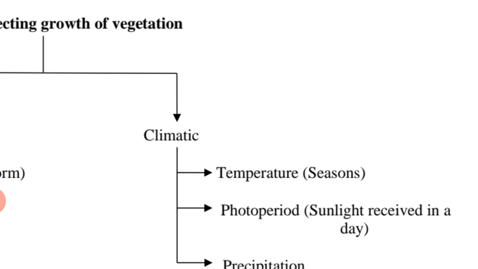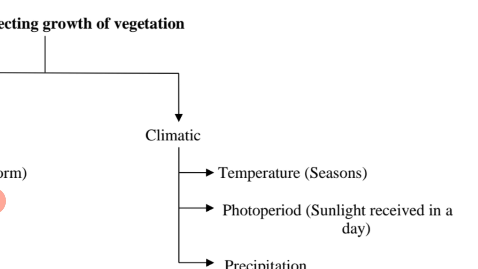Then precipitation. Without water, plants and trees can't survive. So nature has an arrangement of precipitation, and through precipitation or rainfall, plants and trees are getting water for their survival. Now precipitation is also not received everywhere in the same amount. Some areas are receiving very heavy rainfall, a good amount of rainfall, while other areas are receiving very little rainfall. So according to the rainfall received in a particular area, the cover of vegetation depends.